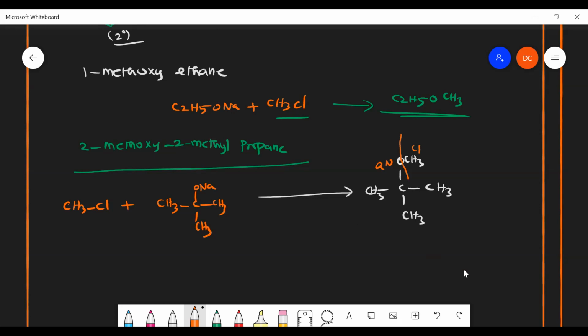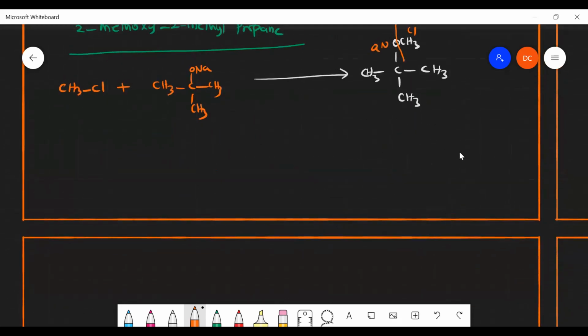Yes, I understood. Fine. So if we want to prepare ethers, either symmetrical or unsymmetrical, by Williamson ether synthesis, you have to take alkyl halide and alkoxide. Suppose they gave propoxypropane from propanol, how will you make it?